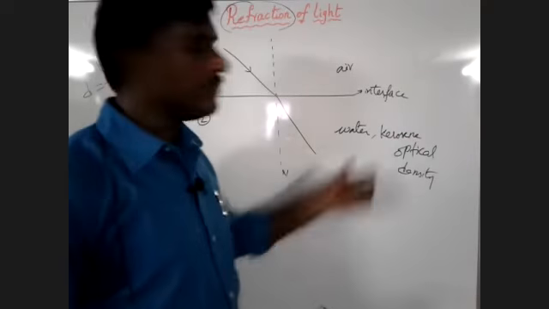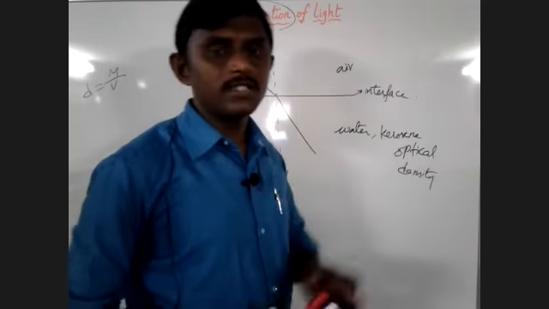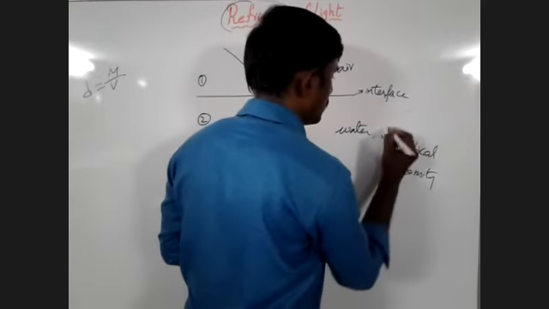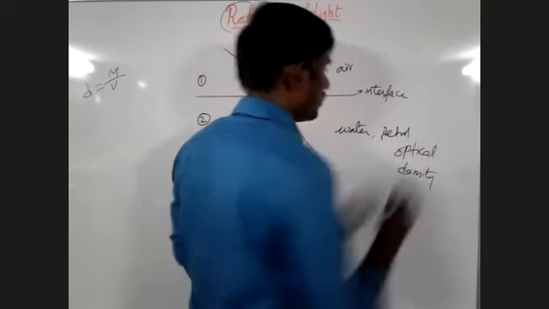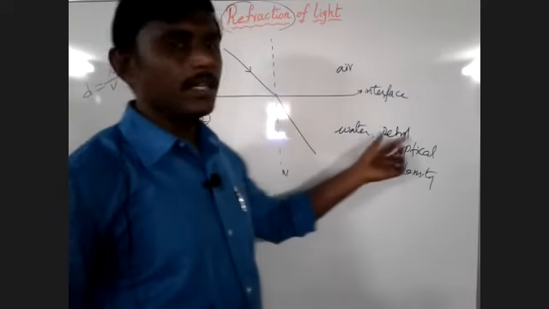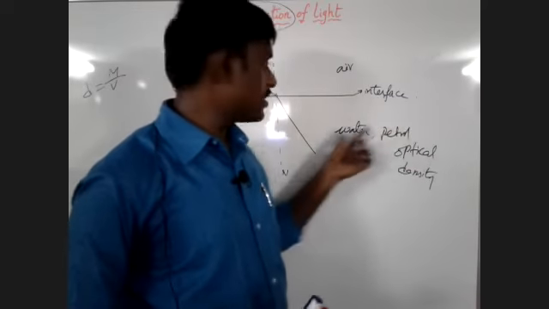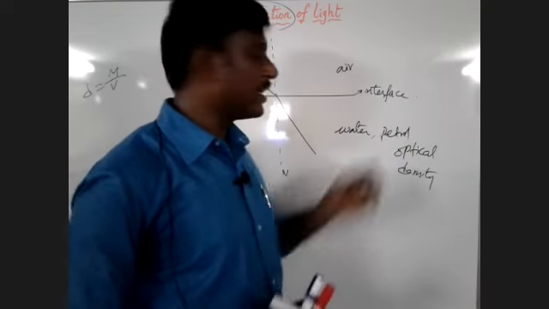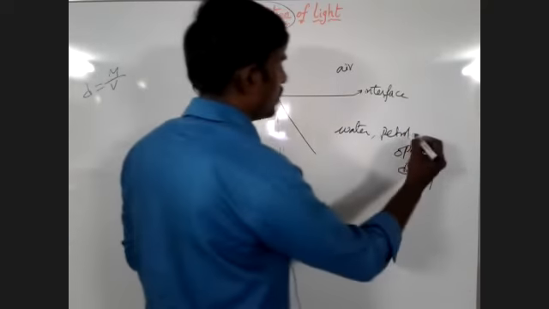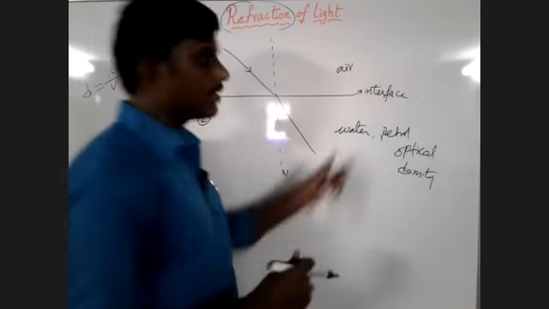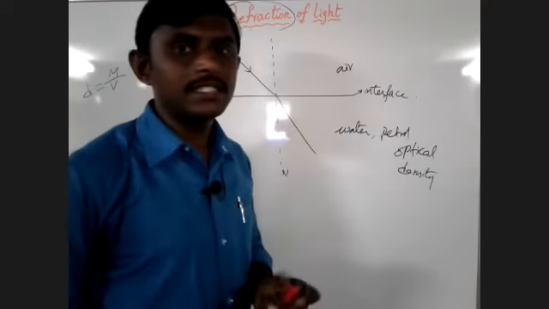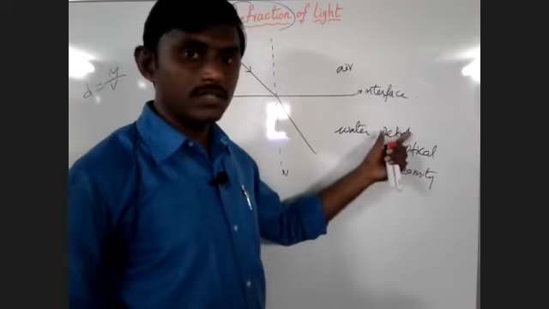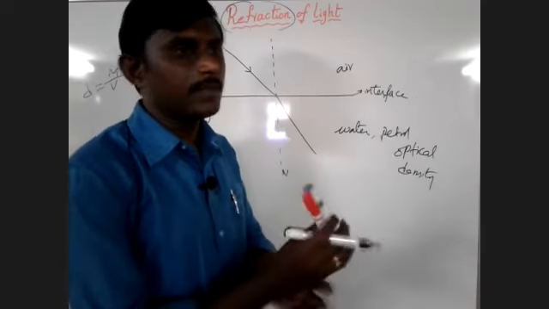When we take the water and the kerosene or petrol, we know the petrol has less mass density than the water, so the petrol will float on the water. But here the optical density of the petrol is more than the water.